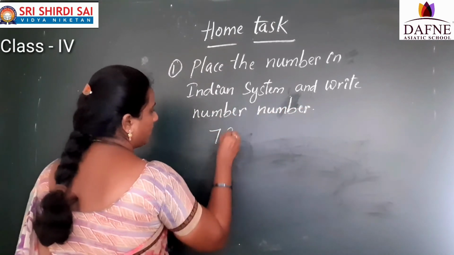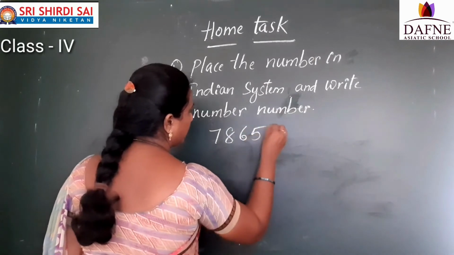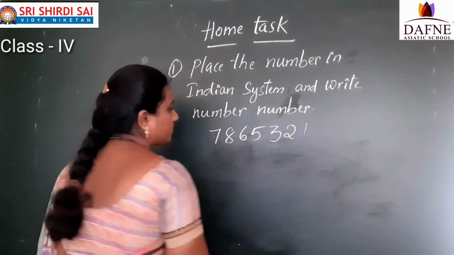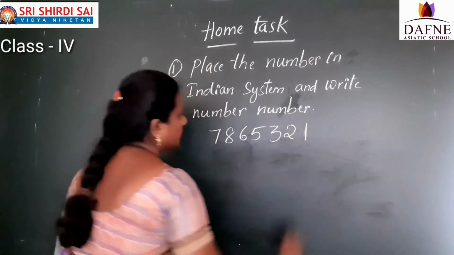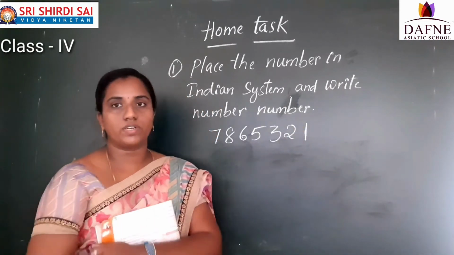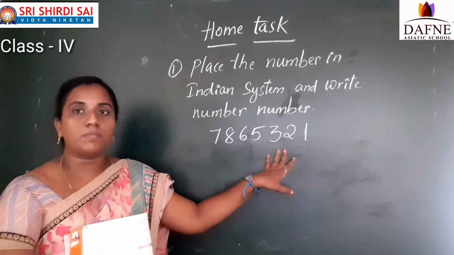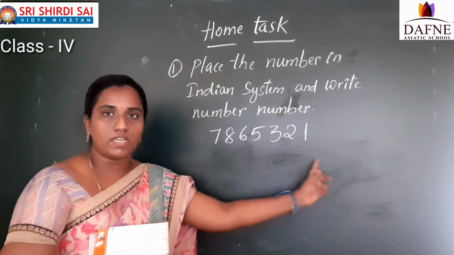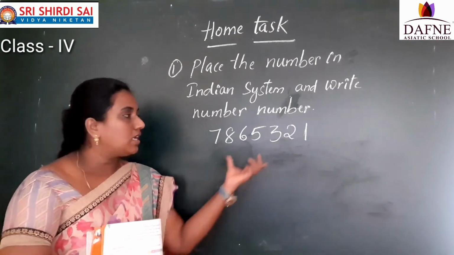So 7, 8, 6, 5, 3, 2, 1. This is the number. First, what do you have to do? You have to place the number in the Indian system. So draw the chart, the Indian place value chart. I said no, draw the chart and place the number.